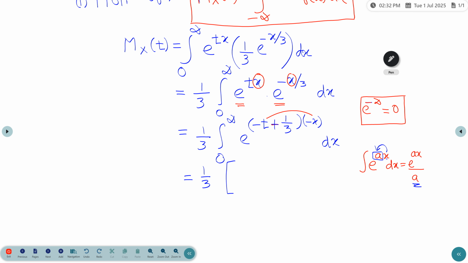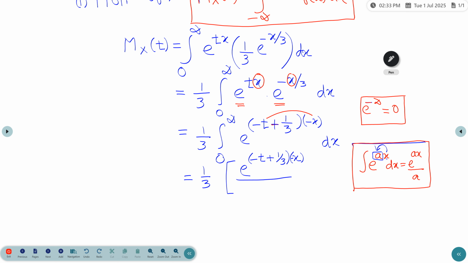So the integration of e power minus t plus 1 by 3 into x is e power that, divided by the coefficient of x.